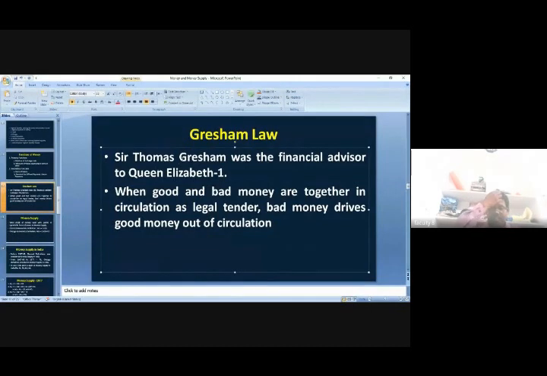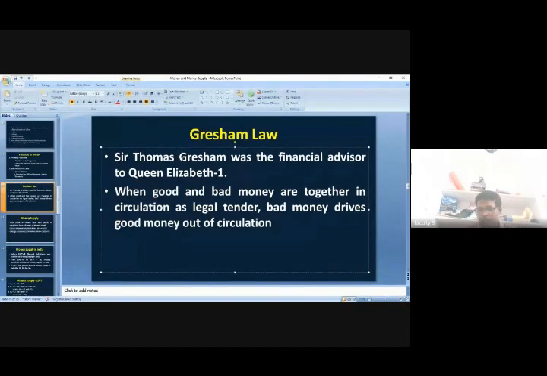Here I will try to explain one small concept when we are talking about money. I will explain this concept and end the class. Gresham's law. This is one important concept in economics, it may be microeconomics or macroeconomics.